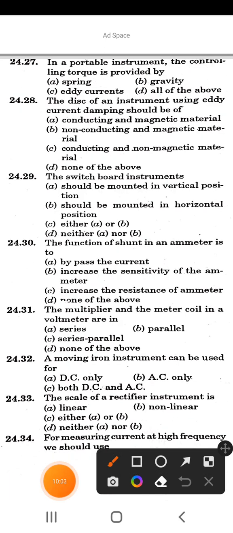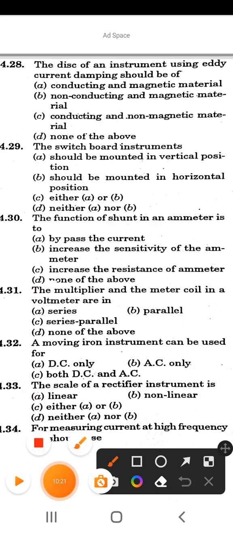Next is, in a portable instrument, the controlling torque is provided by. Options are spring, gravity, eddy current, and all of the above. So the correct answer is option A, spring.